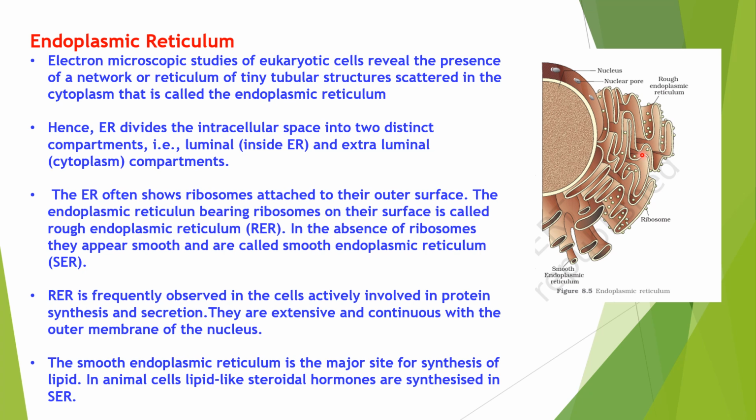So a cell whose major function is protein synthesis will have abundant RER. And the smooth endoplasmic reticulum is a major site of synthesis of lipids. In animal cells, lipids like steroid hormones, that is progesterone, testosterone, and various steroidal hormones, are also synthesized in this smooth endoplasmic reticulum.